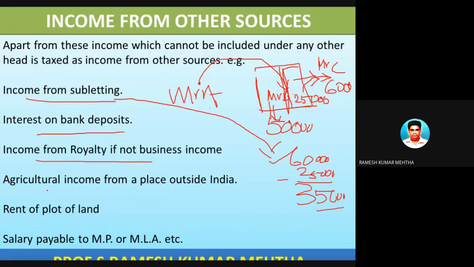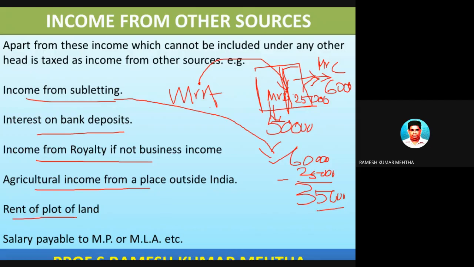Income from royalty, agriculture income from a place situated outside India. For example, Mr. A is there and he has agriculture in India, and any income from agriculture land is exempted from tax if the agriculture land is in India. However, if the agriculture land is situated outside India, like for example Nepal, Bangladesh, Burma, Pakistan, and he is deriving some income from such agriculture land, then it is fully taxable under the head income from other source.